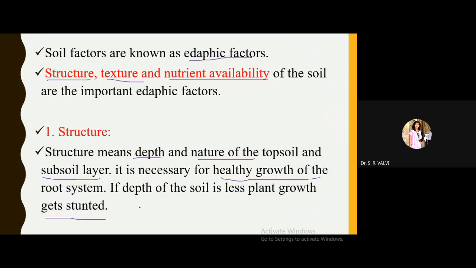See, depth is again a very, very important factor. If your depth is more, then the root is going to penetrate more within the soil, and hence the plant growth will be in good condition. If the depth is less, then less area is available for root growth. Then obviously plant growth gets stunted.